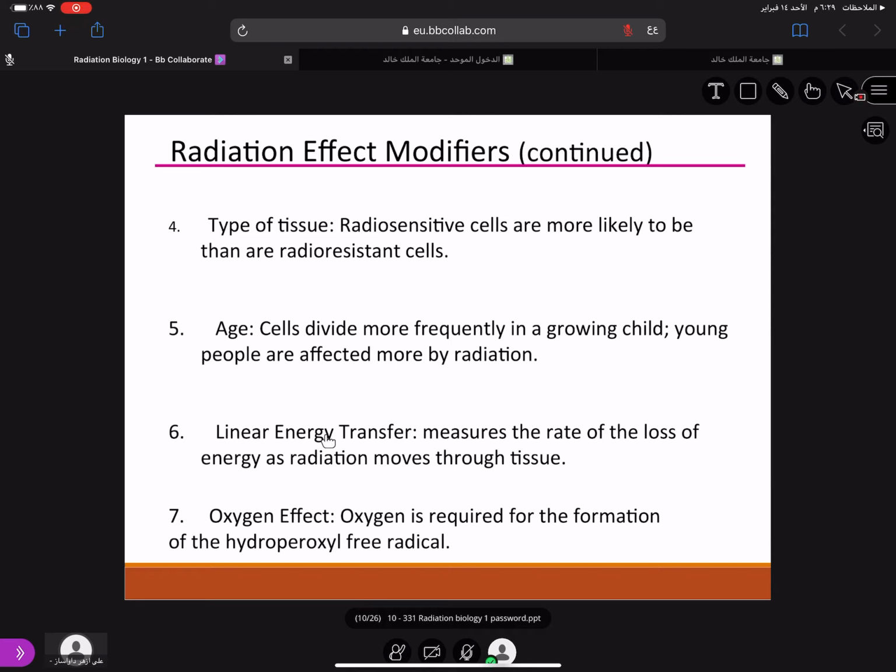The sixth one is linear energy transfer. Now this is a term, how do you explain it? It is basically the rate of loss of energy of the X-rays as they move through the tissue. Suppose it hits the tissue at one point and exits from the other side, the linear energy transfer is basically how much energy it has lost while passing through the tissue. So the more the LET, the more the damage, because the X-rays are losing more energy and giving that energy to the tissues.